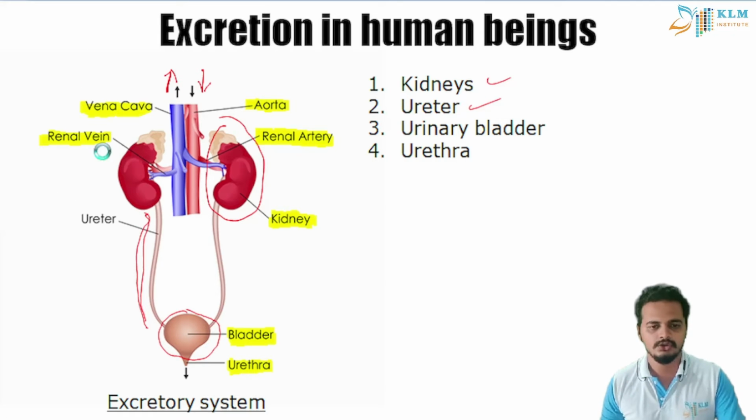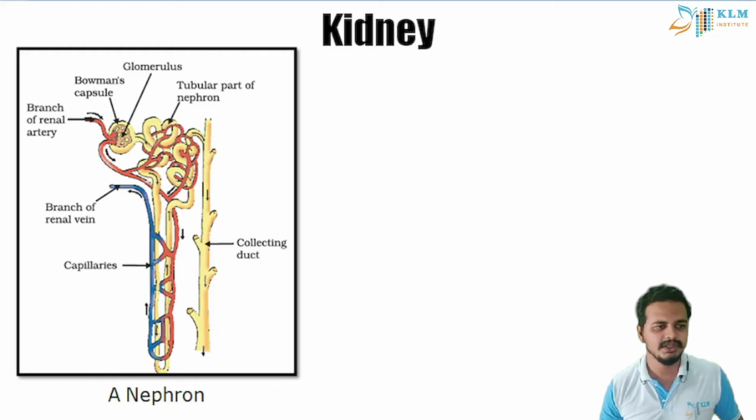So here you can see this is something known as a nephron, students. Our kidney is made of millions of these nephrons. You cannot count how many nephrons are there in your kidney, but you can tell a lot of them are there because it needs to purify all your blood. So it needs small units, and collectively we can purify the whole body. The functional part of a nephron is the Bowman's capsule.